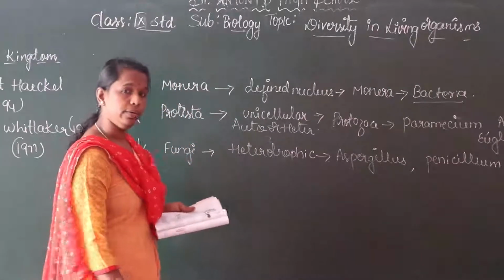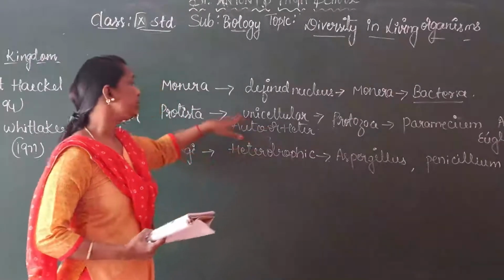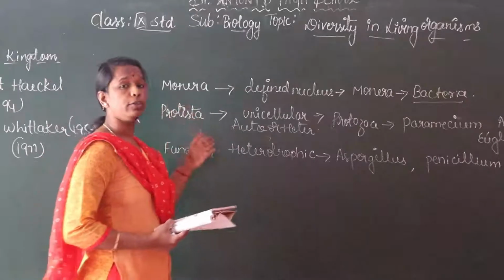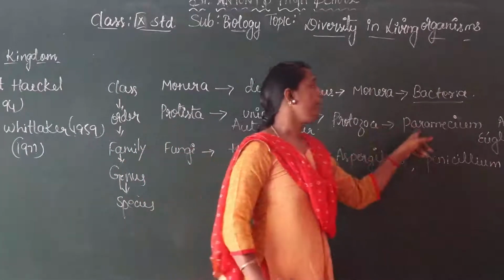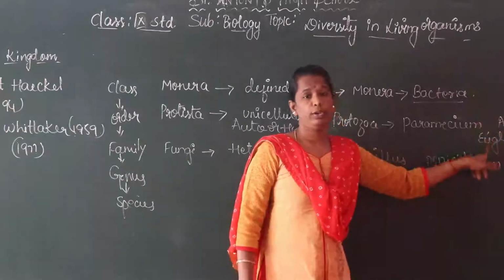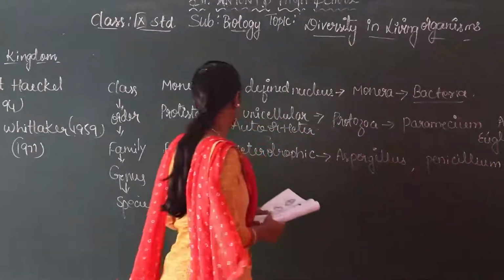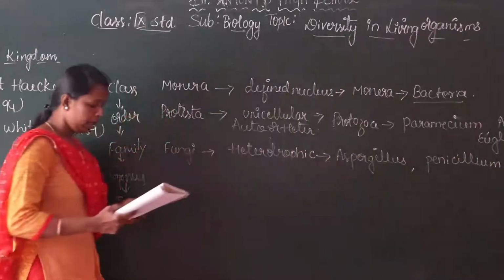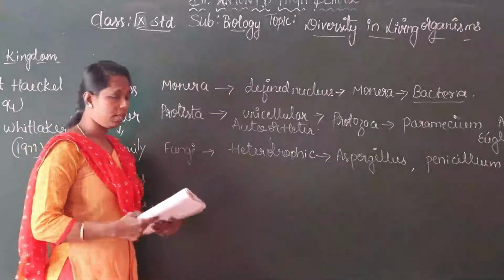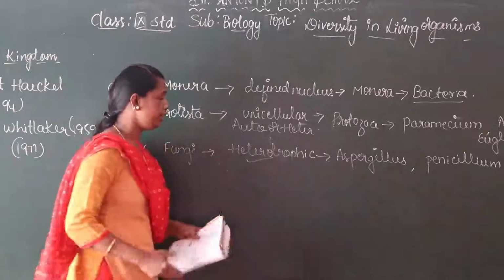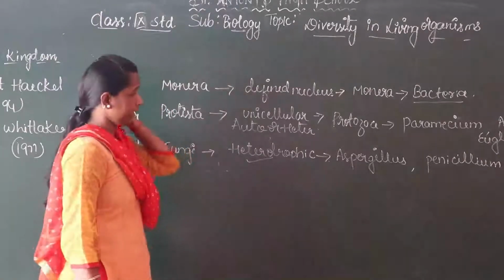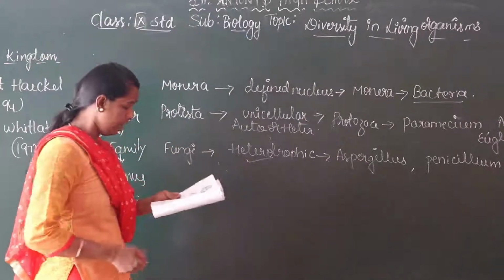Protista belongs to unicellular organisms. The mode of nutrition is autotrophic and heterotrophic. Examples: paramecium, amoeba, euglena. And the next one is fungi. It is a heterotrophic nutrition. This is called the mode of nutrition, heterotrophic nutrition.